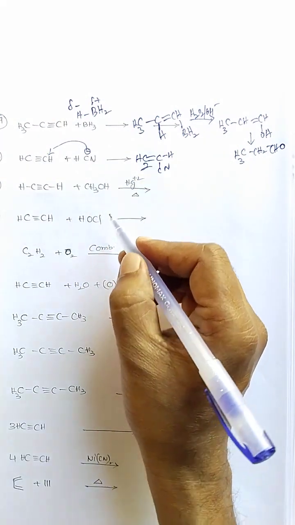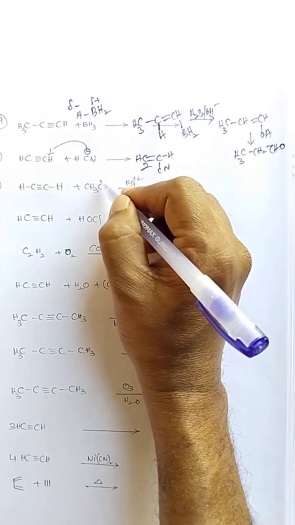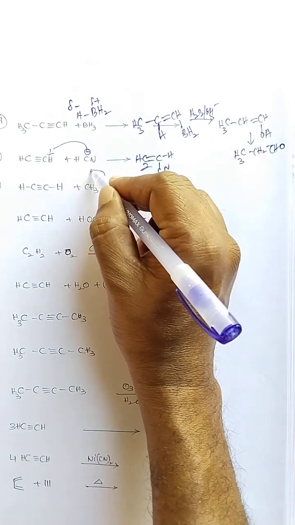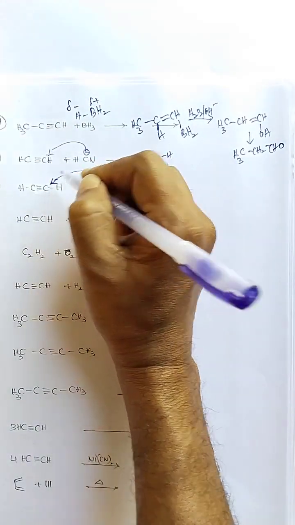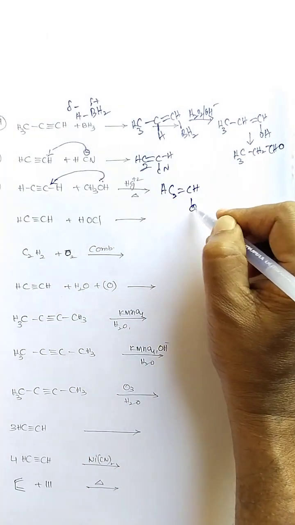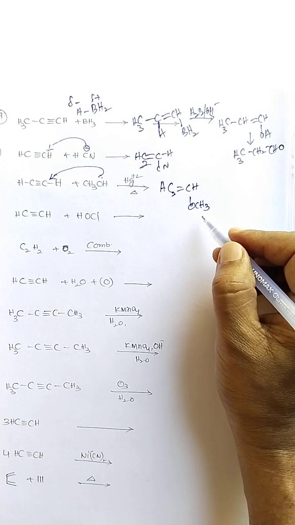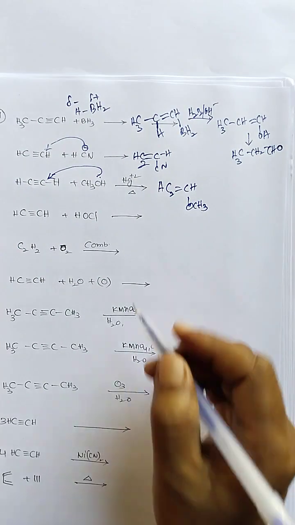Next, nucleophilic addition of methanol to the alkyne, ethyne. Here CH2 double bond CH, OCH3 is attached to the ethyne in presence of mercury, so vinyl methyl ether is formed.